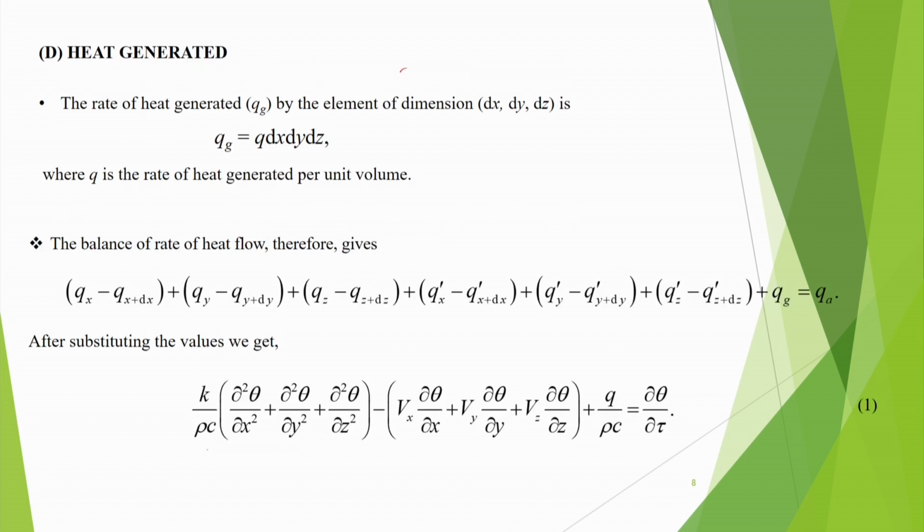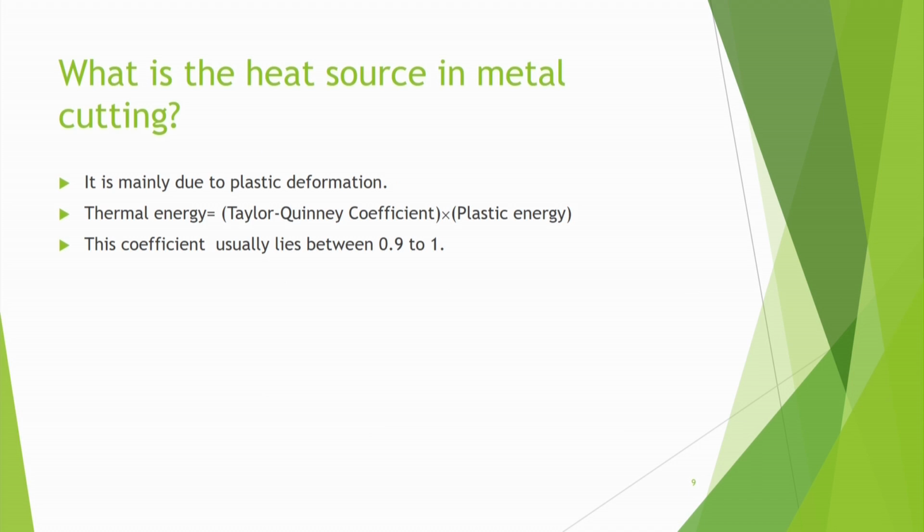Now, this expression is the basis, we can solve this either analytically or numerically. So, let me now discuss again what the main heat sources in metal cutting are. Main heat is due to plastic deformation. Due to plastic deformation, work will be done, and that is the energy of the plastic work, that means we supply the energy.